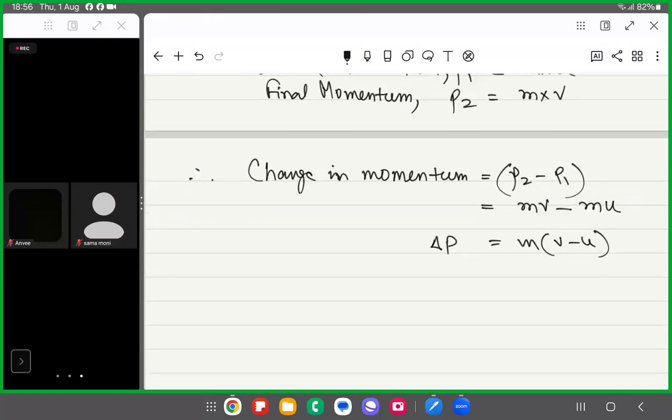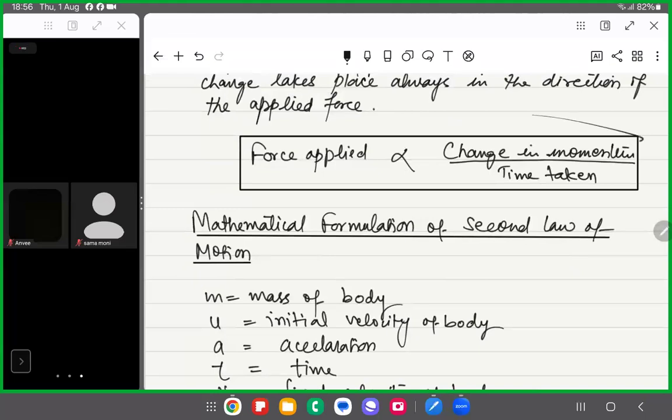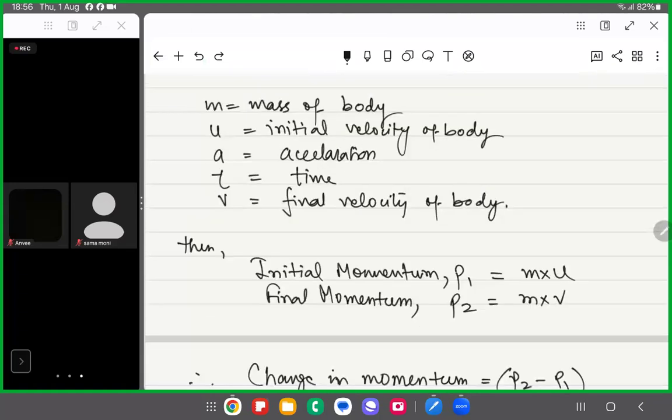Now, according to the second law of motion, please understand, you can note it down later. What does the second law of motion say? Look here. The second law of motion says that change in momentum in time is force. Change in momentum in a particular time is directly proportional to the force applied. So we will use this here.